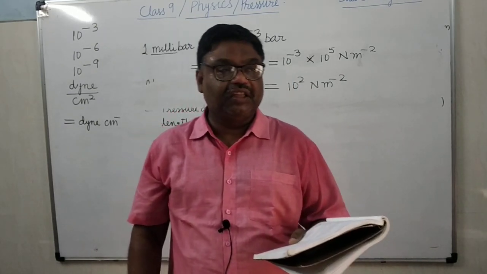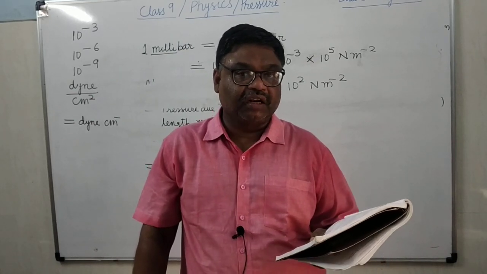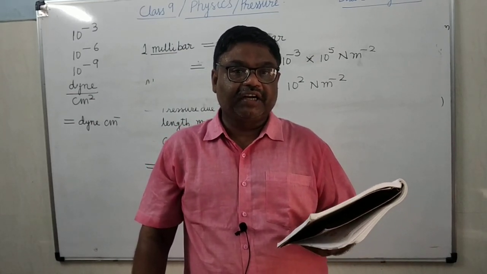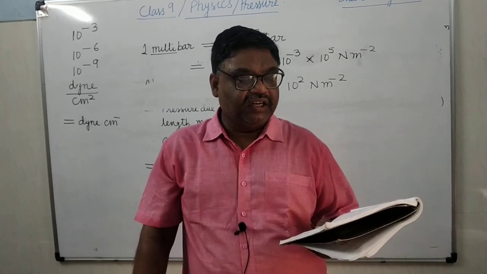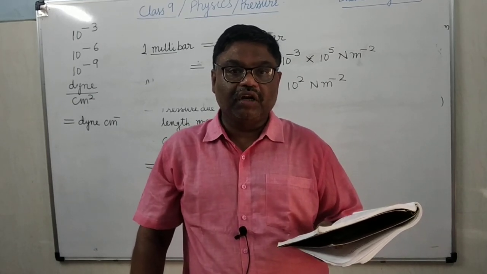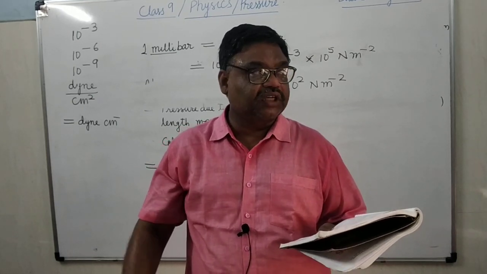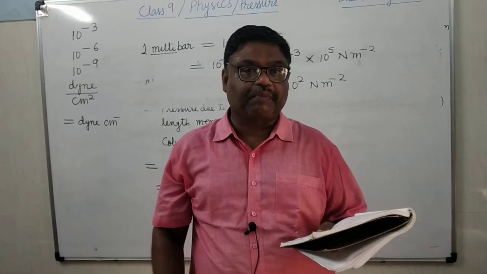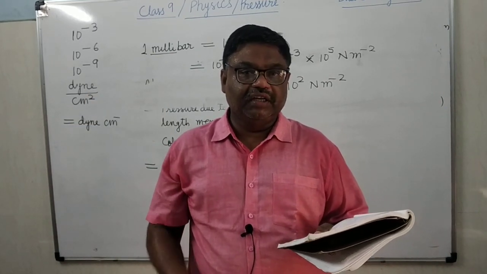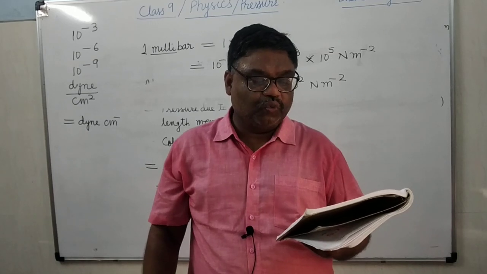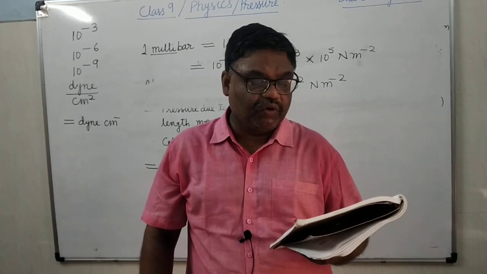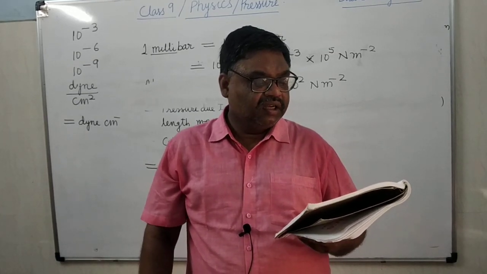Here you can see in the book 1 atmosphere. 1 atmosphere means atmospheric pressure. It is nearly equal to how much? 1.013, which I have taken as 1 into 10 to the power 5. It is exactly 1.013 into 10 to the power 5 Pascal. It's clear?